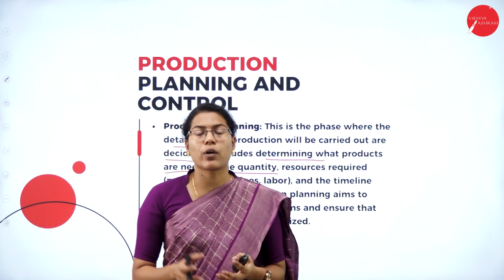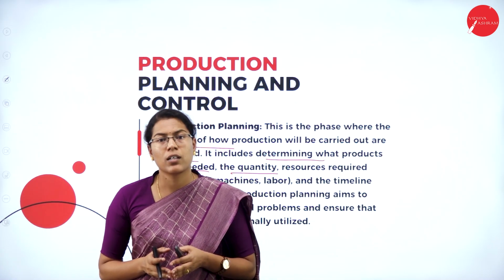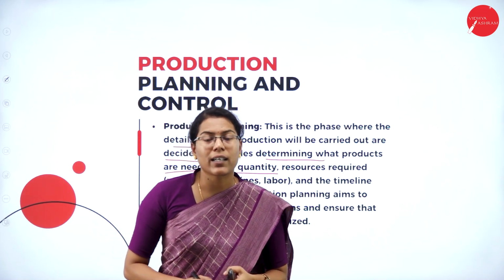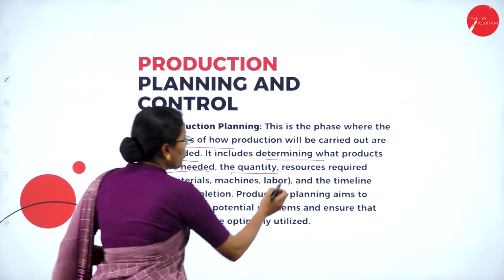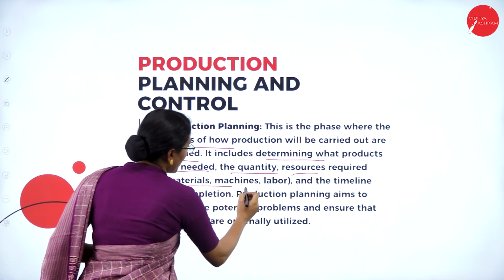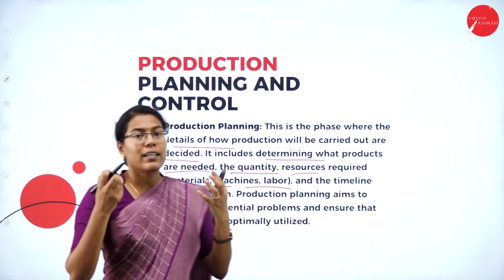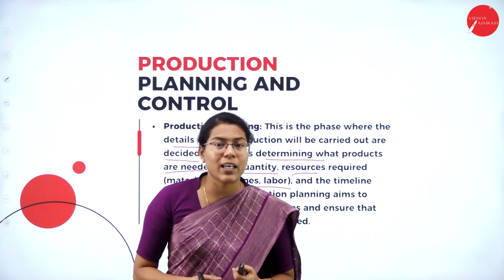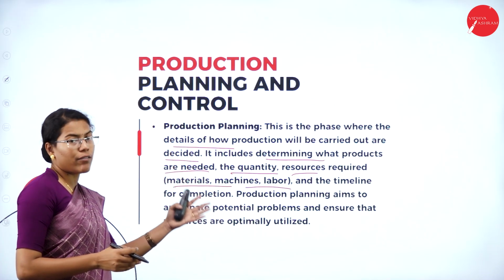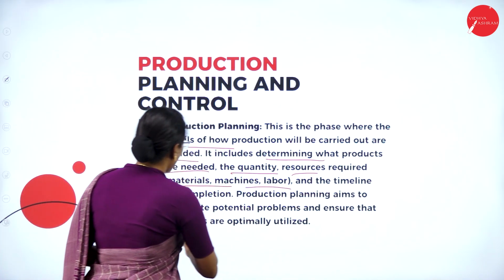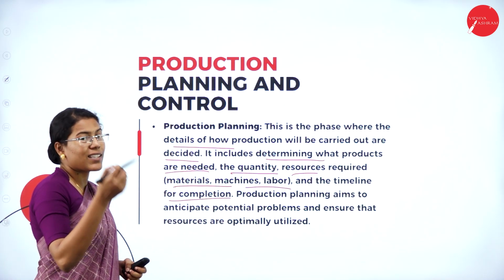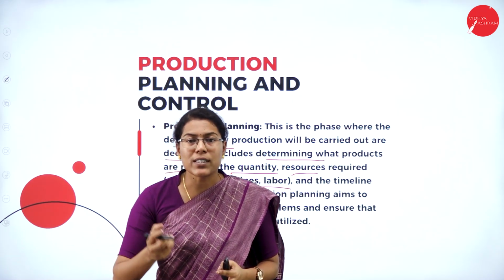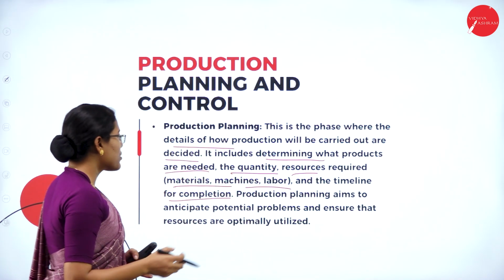So how will we come to know about the quantity of products that need to be produced? We will come to know maybe by looking at the previous year's production levels or by conducting research. Then also the resources required: materials, machines and labor. So what are the resources required for production? We need raw materials, skilled workers, as well as the machines and equipment for the production process, and the timeline for completion. So what is the deadline that we need to fix, or what is the time needed to produce a certain number of units of products?